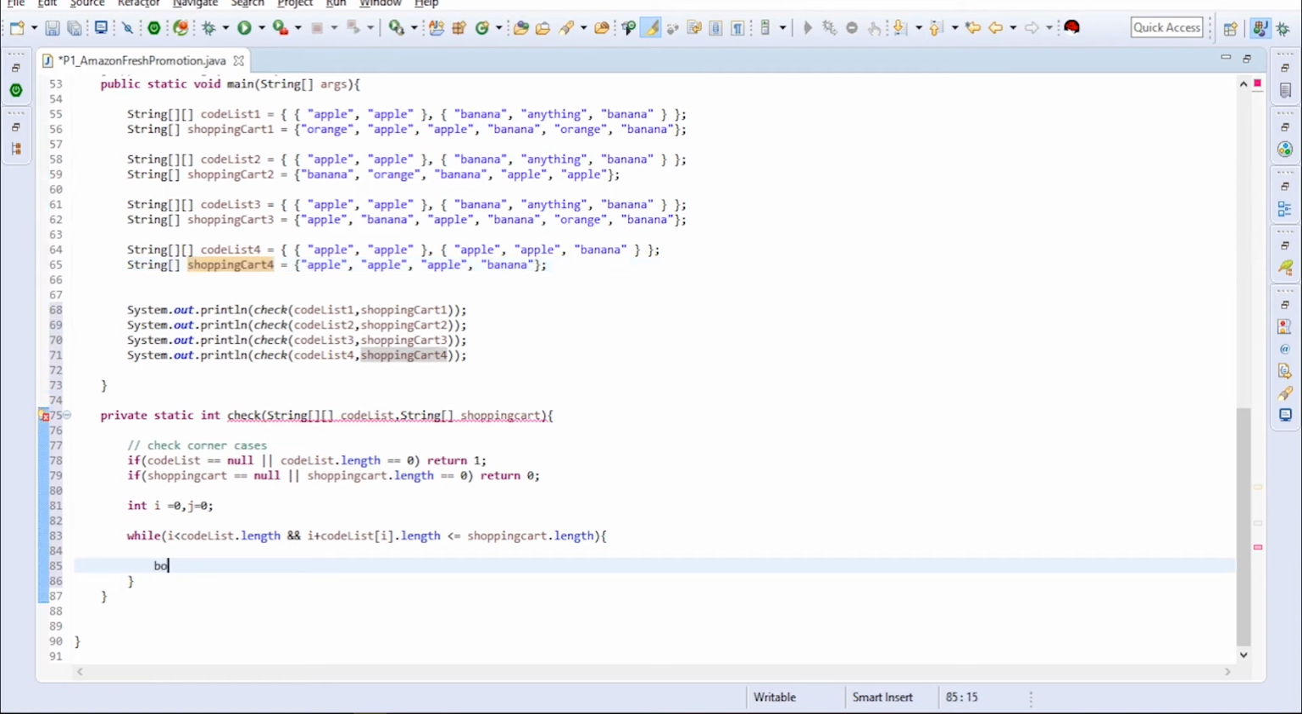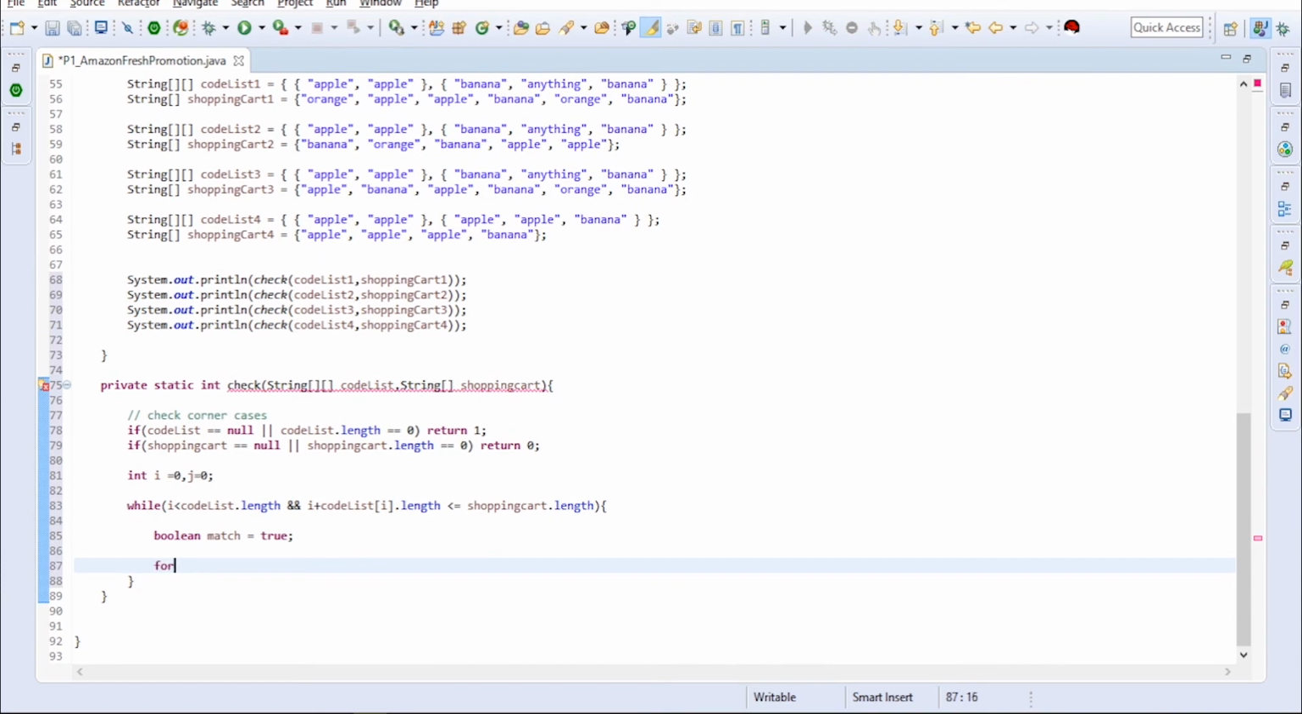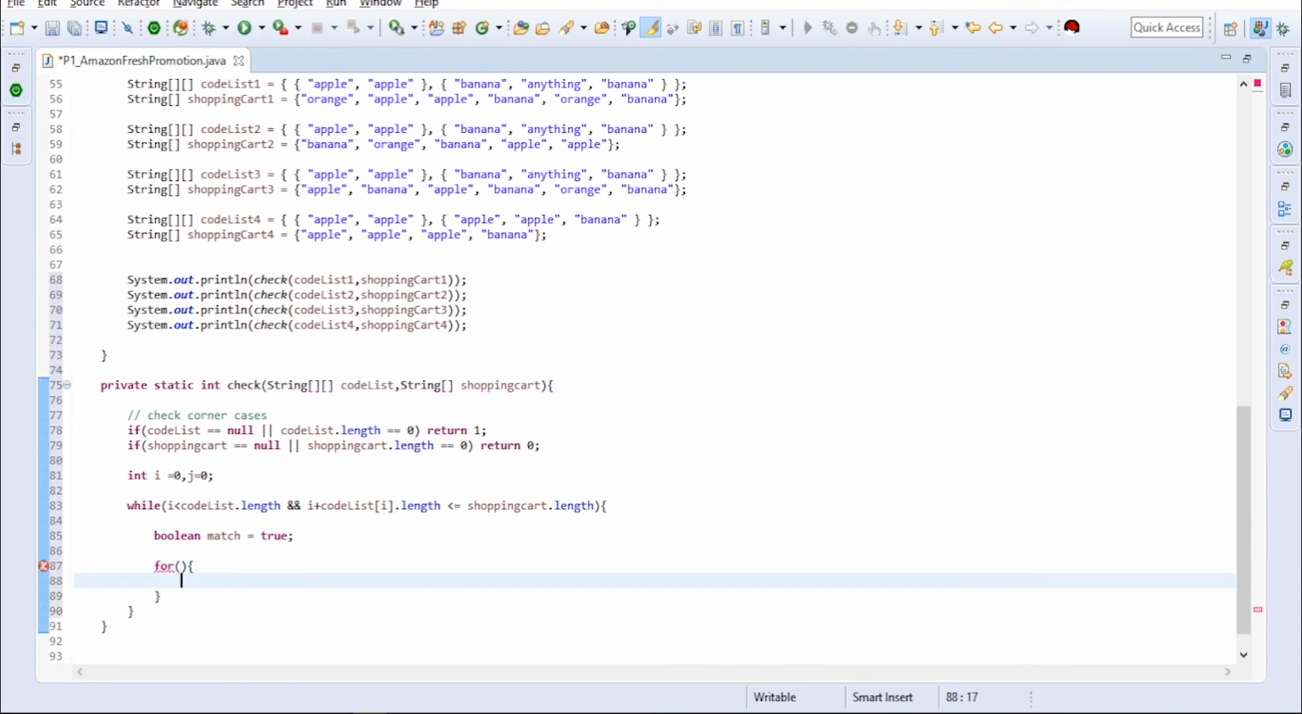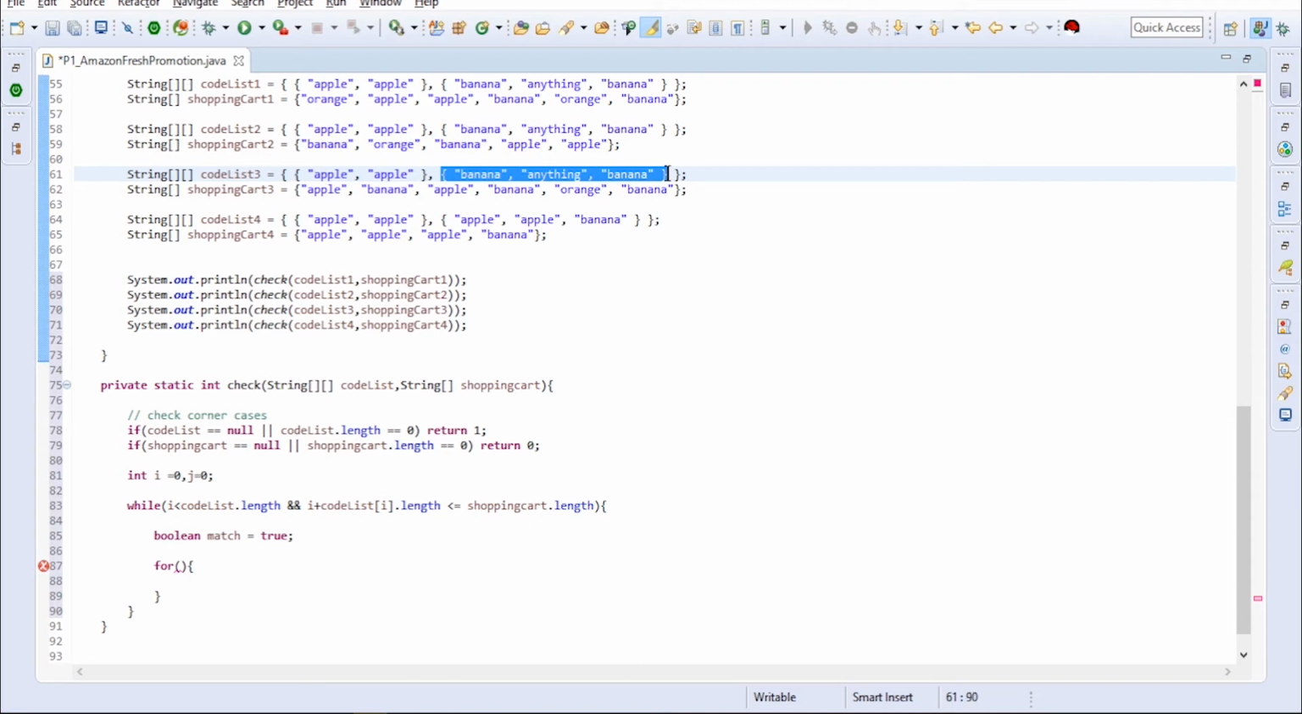So we'll take a boolean match equals true, which means it is a match. Okay, now we will iterate our list. For everything we will get one list from the code list. Suppose there are two lists in our code list. So first we will iterate the first one.